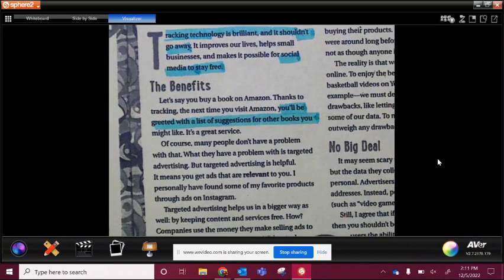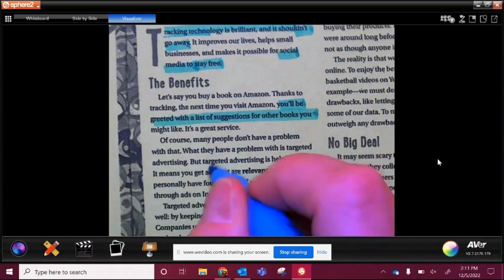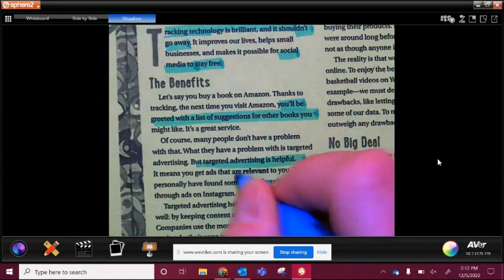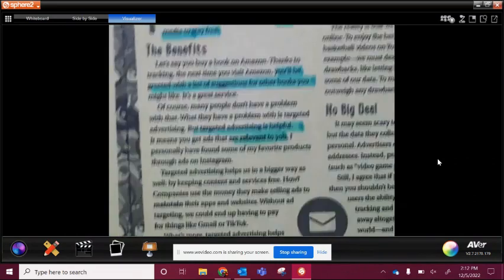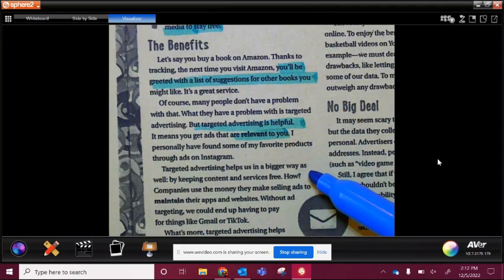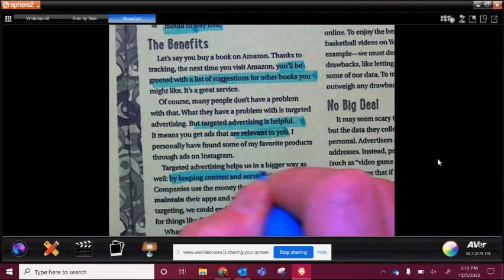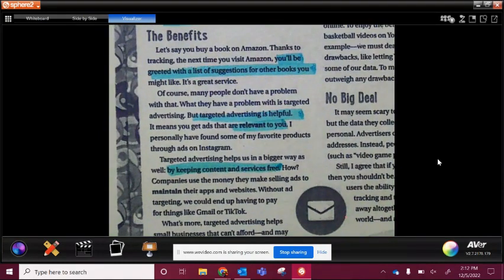What they have a problem with is targeted advertising, but targeted advertising is helpful. Okay, so they're saying it right here. It's helpful. It means you get ads that are relevant to you. I personally have found some of my favorite products through ads on Instagram. Targeted advertising helps us in a bigger way as well by keeping content and services free. Okay, so that's a piece of evidence to support that.